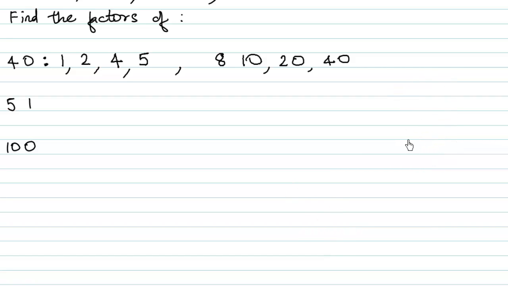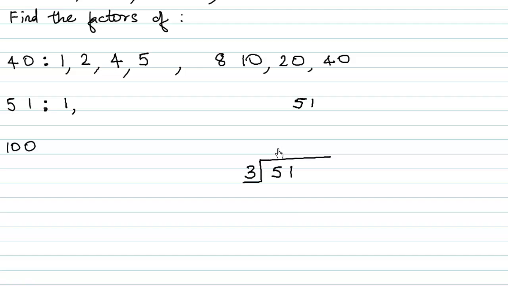So the first two numbers that come to our mind are 1 and 51 itself. So 1 and 51 are the factors of 51. What about 2? Since this is an odd number, it is not divisible by 2. It will not come in the table of 2. Now what about 3? Let us divide this and see.